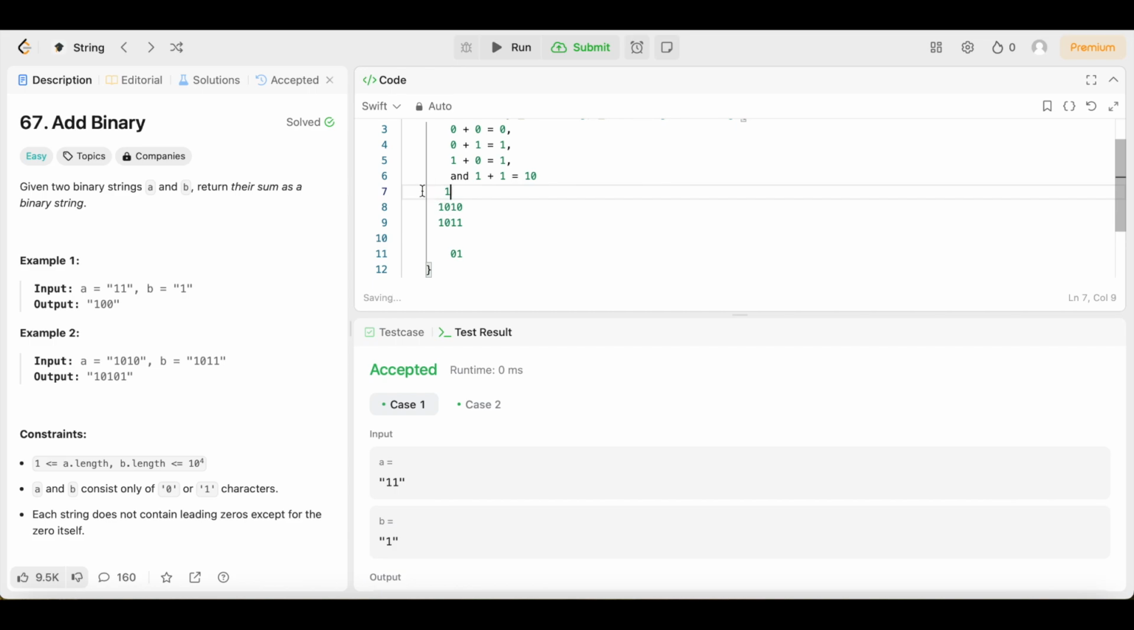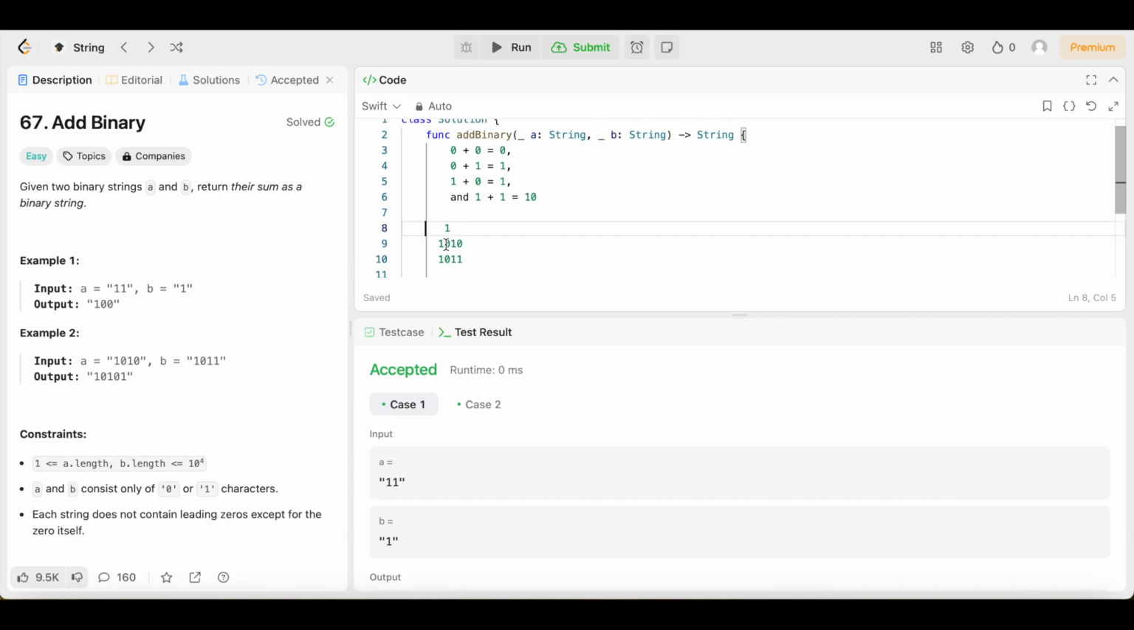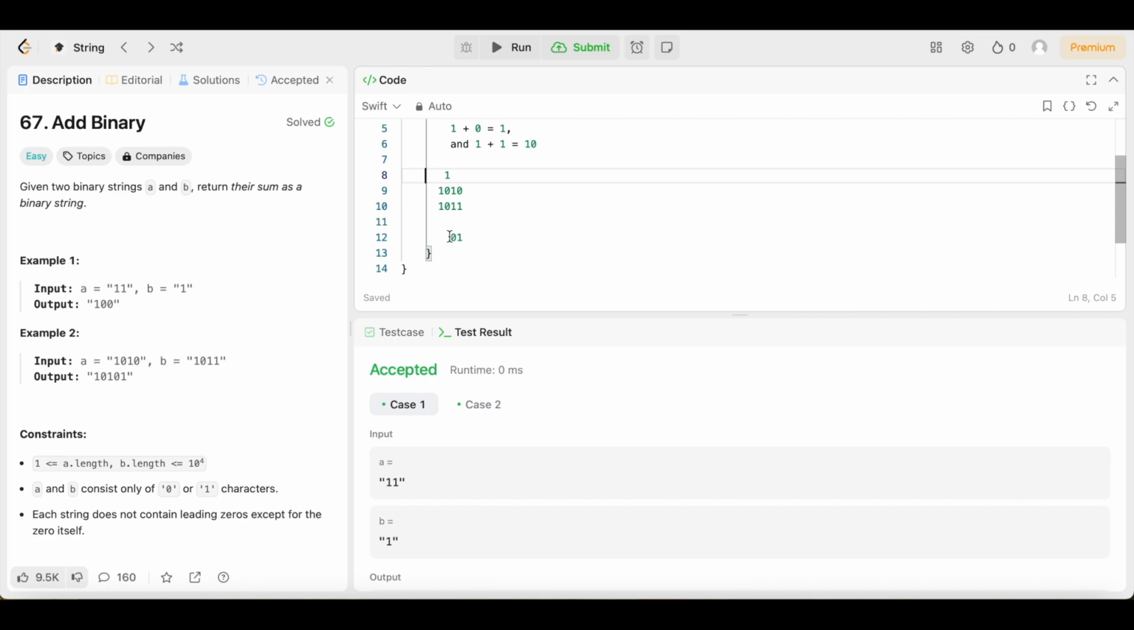So now we have 1 plus 0, which is going to give us a 1. And then we're going to have 1 plus 0 again, which is going to be a 1. So we're going to put a 1 right here. Boom. Then we got 1 plus 1. That's going to give us a 10.